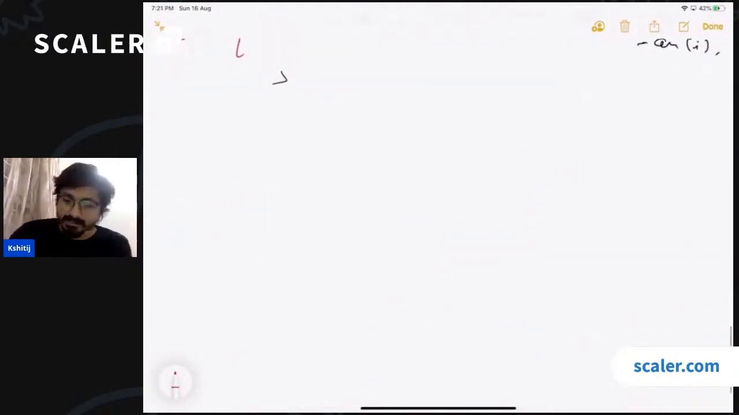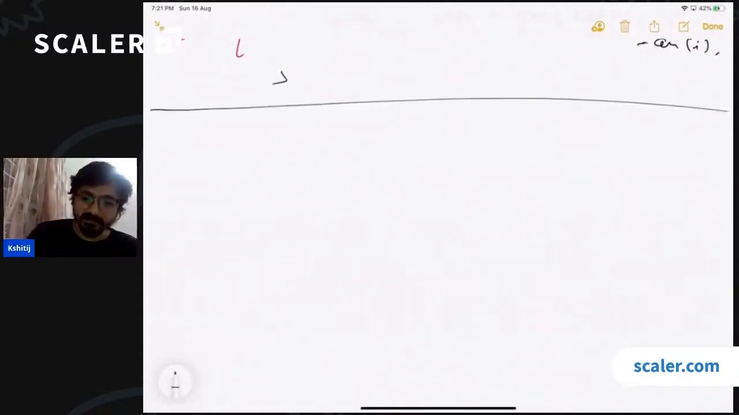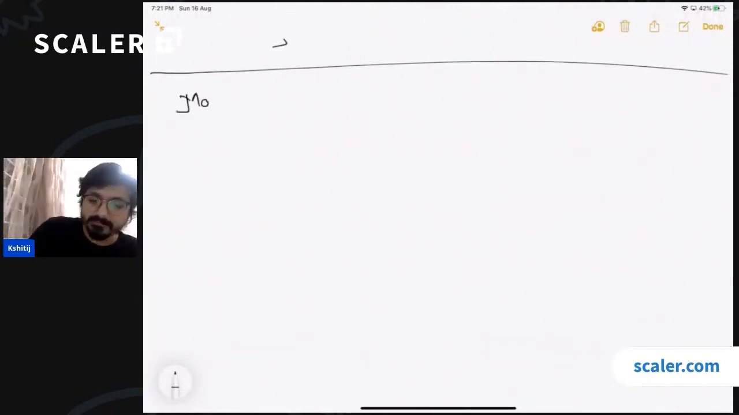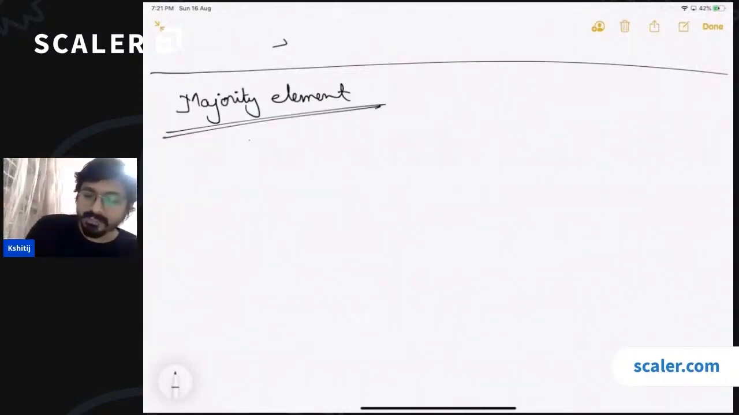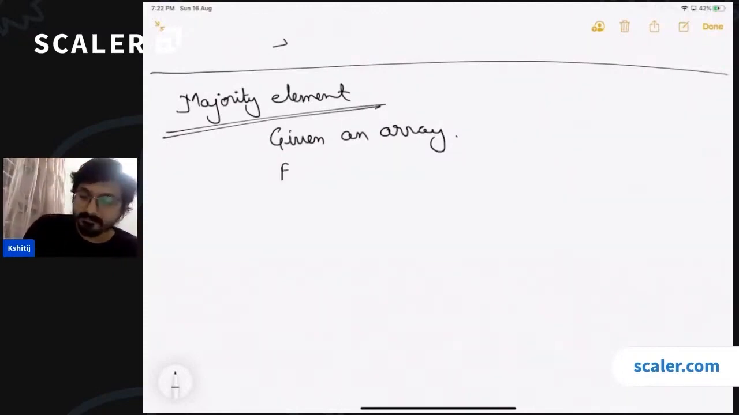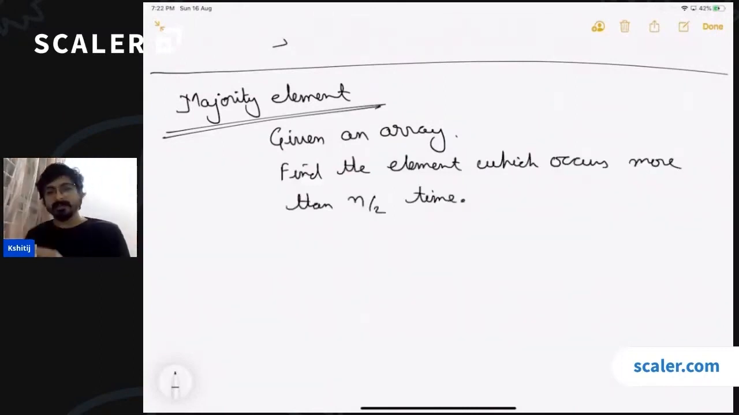Okay, let's do one thing. Let me just tell you the problem. This is also a very, very interesting and very frequently asked problem, which is called the majority element. The problem says that you are given an array. You have to find the majority element in that array. The majority element is the element that occurs more than n by 2 times. Which means that the number of times that element is occurring in the array should be strictly greater than n by 2.